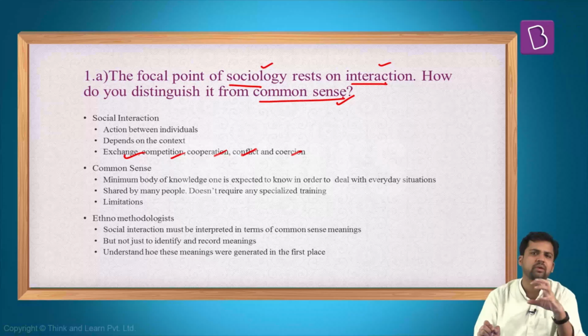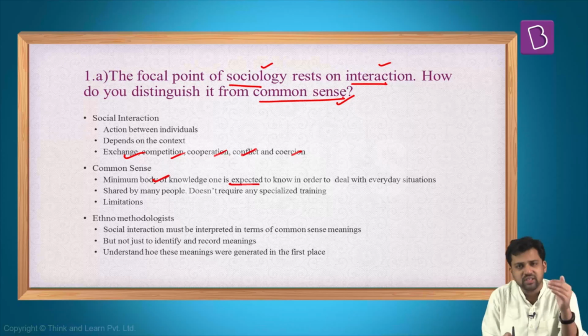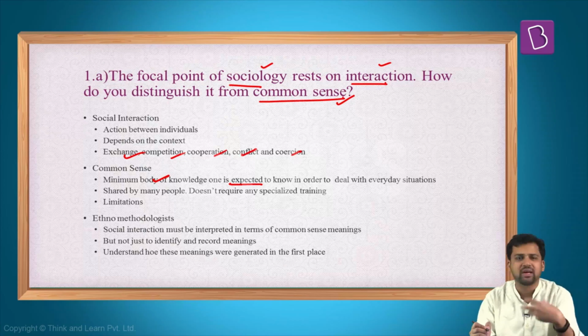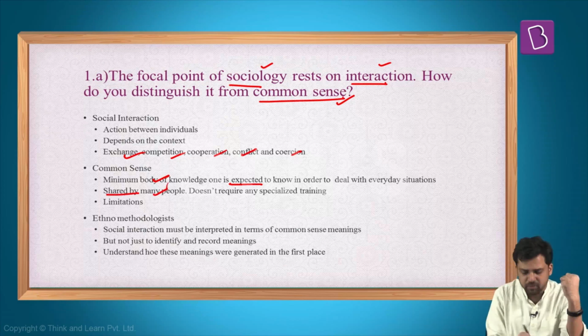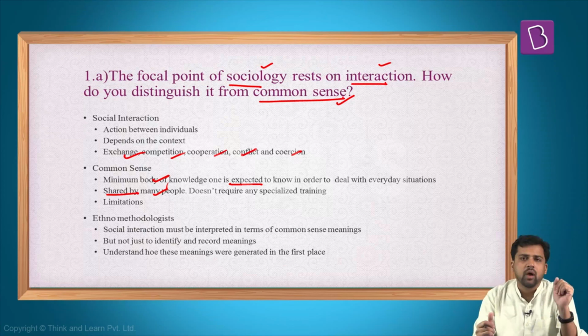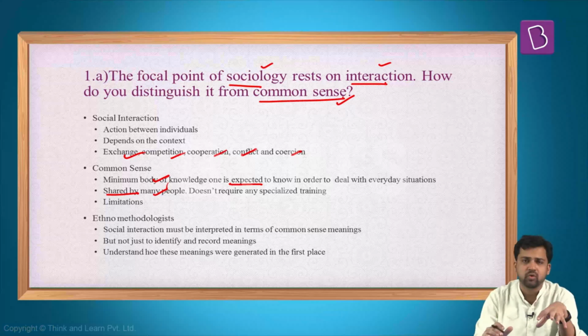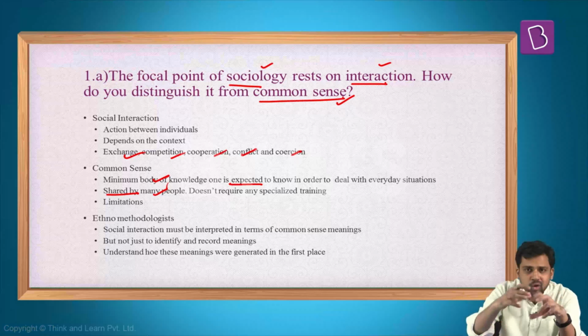Common sense is the average knowledge. It is the minimum body of knowledge that one is expected to know, so that a person can effectively participate in society. This is shared by people. It is held commonly by people, and it also has its own limitations and restrictions. But one thing here, common sense is not universal. It can vary depending on the person, on the situation, and also from place to place. Social interactions are more of a group phenomenon.